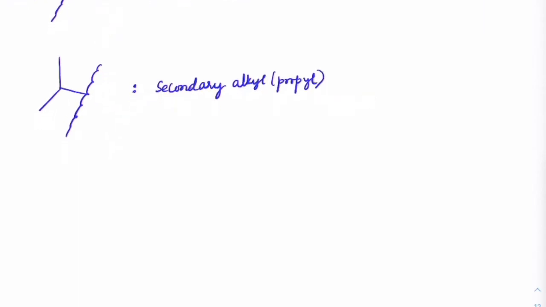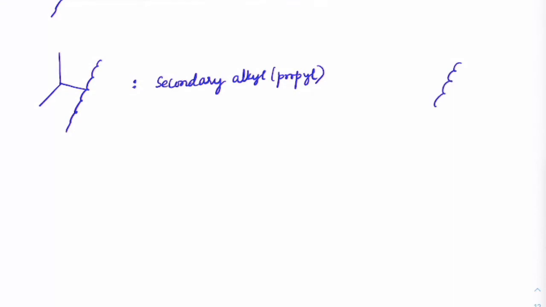So we read that as secondary alkyl group. So in this case it is propyl. So it will become secondary propyl group. Okay. Similarly, suppose if you have this main chain here and I have two groups connected like this.